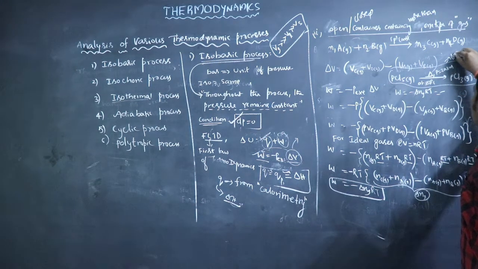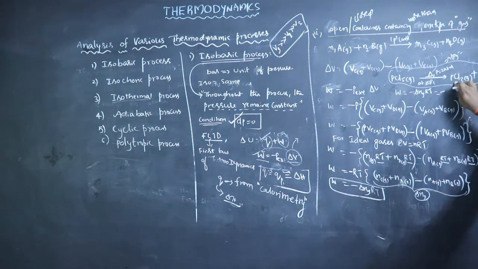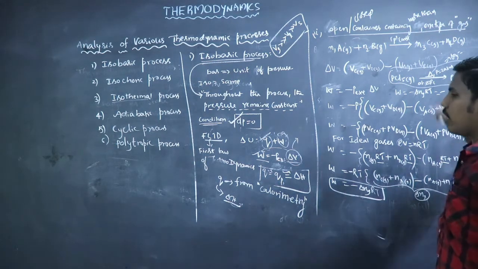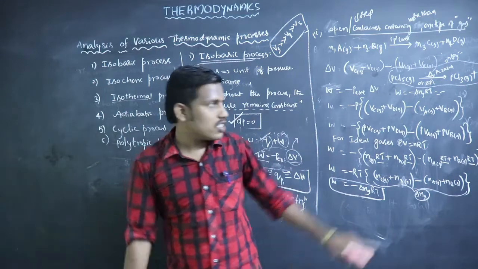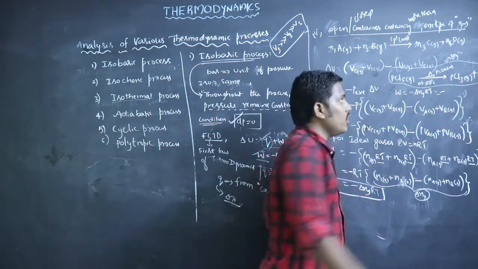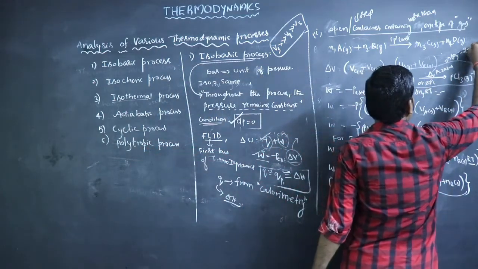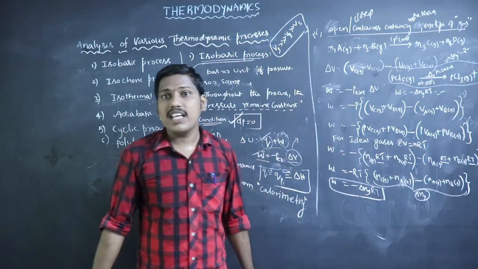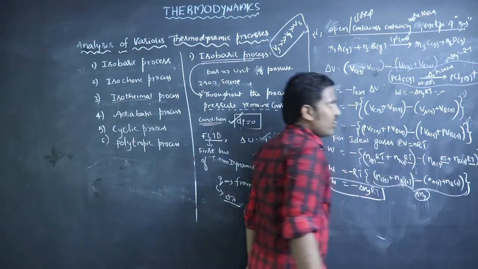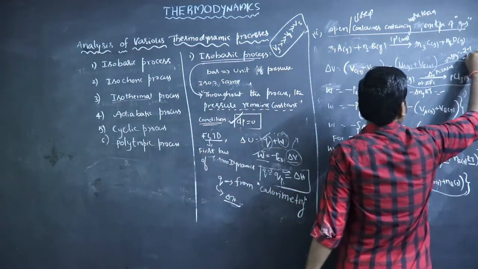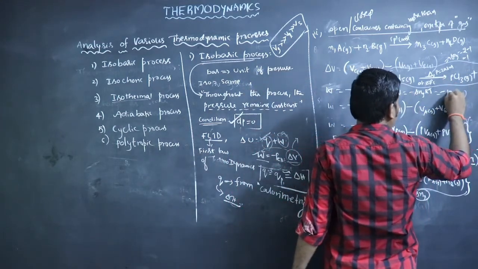Delta Ng equals number of moles of gaseous product minus number of moles of gaseous reactant. What are the moles of product? 1 mole of PCl3 and 1 mole of Cl2 gas. Both are gases, 1 plus 1, 2. So the number of moles of gaseous products is 2, minus the number of moles of gaseous reactant, only 1 mole of PCl5. So 2 minus 1, 1. So the delta Ng value is 1 here.